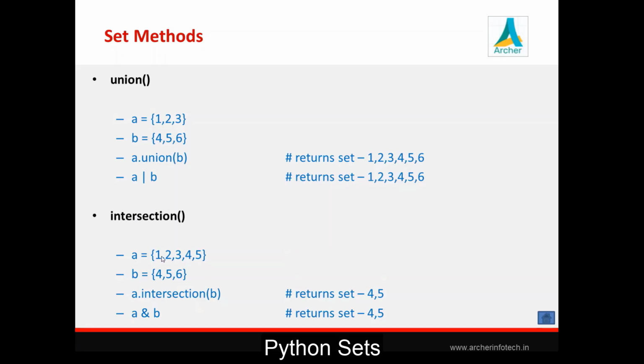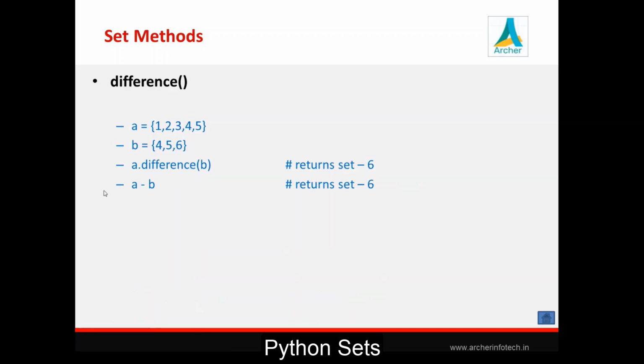Next operation is the intersection operation. So we can call this function a dot intersection b. In this case, it will create a new set with all common elements from these two sets here, a and b. So if suppose you are considering these two sets, a with 1 to 5 value, b with 4 to 6, common elements are 4, 5. So new set will contain these two values here. We can even perform this intersection operation by using this operator also.